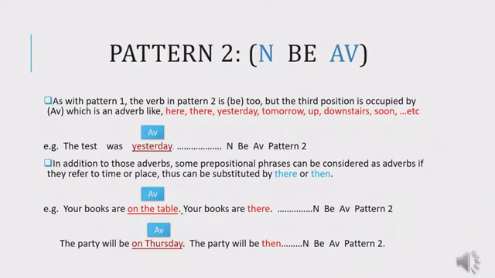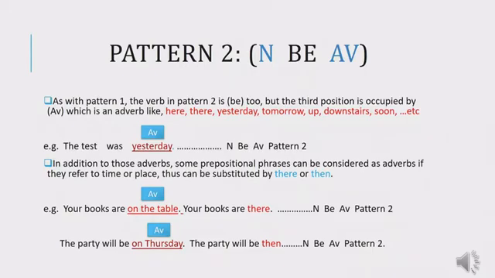The test was yesterday. The verb in this sentence is was. Was is one of the verbs to be, so it is be. The test is N, so we have N, be. Before deciding which pattern this sentence belongs to, we have to look at the third component.